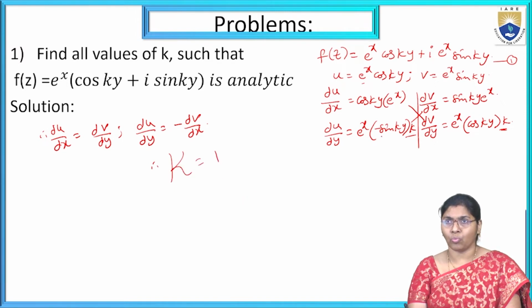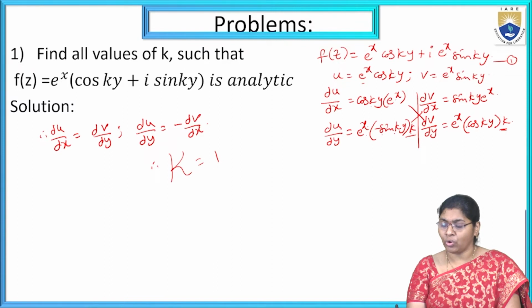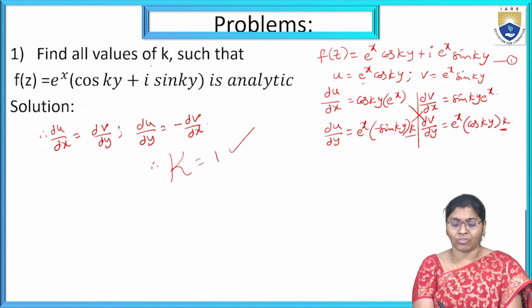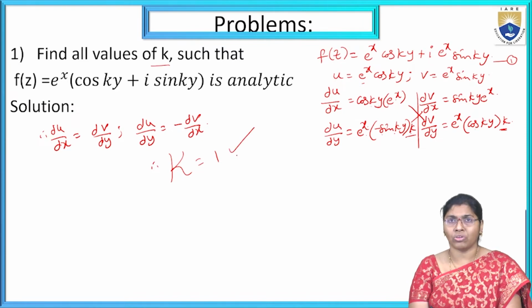If k is equal to 1, that is e power x into sin y, and here also sin y into e power x. Now here also same. k equal to 1 means e power x cos y into k value 1. Both are the same. Then to find the k value, the k value is 1, then it is analytic. If the k value is not equal to 1, it is not analytic.